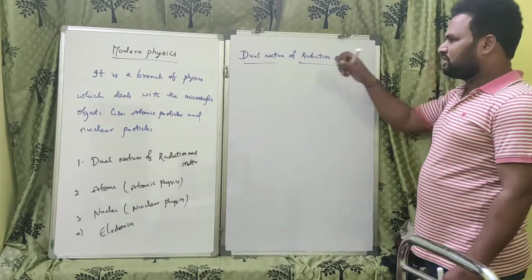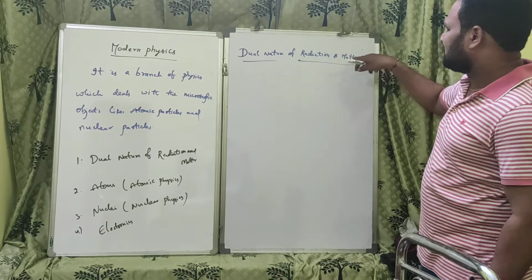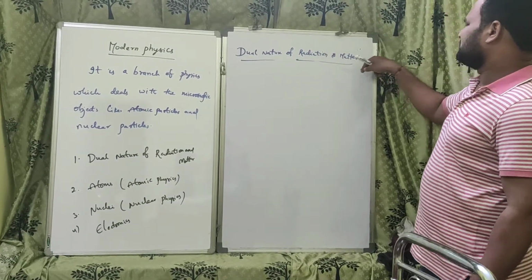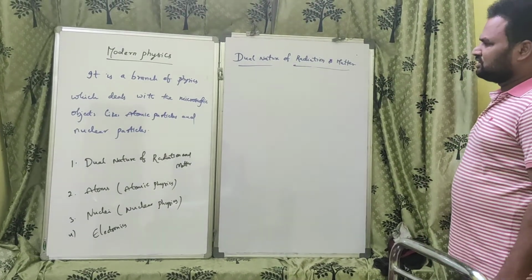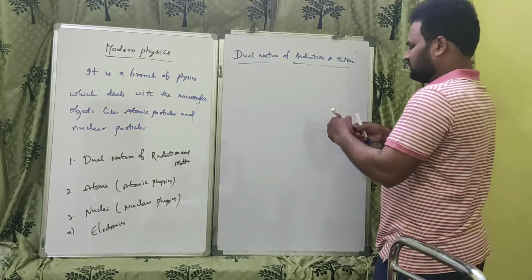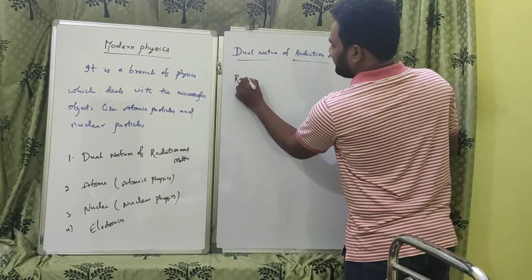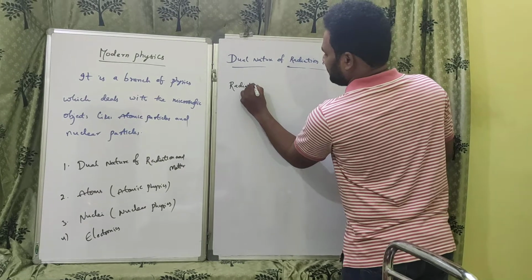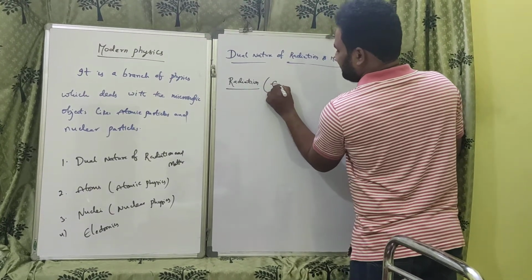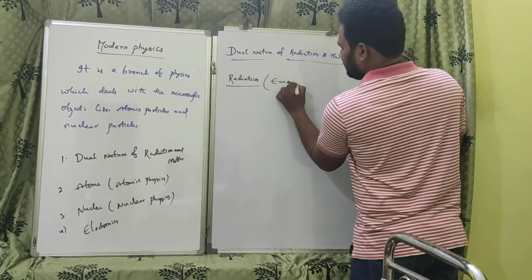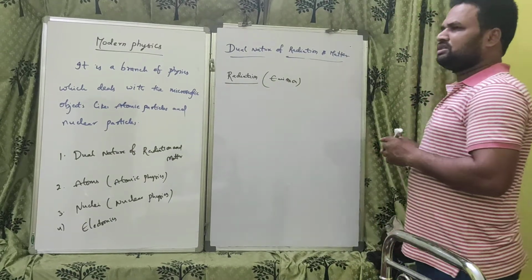Before we discuss dual nature of radiation and matter, what is radiation and what is matter? Radiation is nothing but emission. What is radiation or emission?